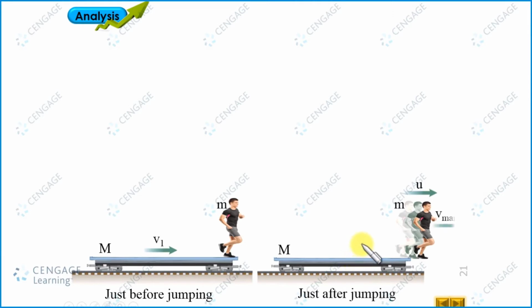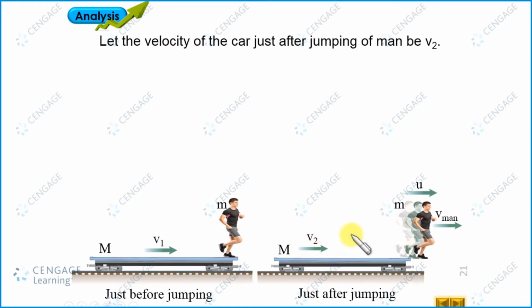Let us consider the velocity of the man with respect to ground is v_man, and the velocity of the railroad car will change from v1 to v2. Let us assume the direction remains the same, in the rightward direction. So here we assume the velocity of the car just after jumping of the man is v2.